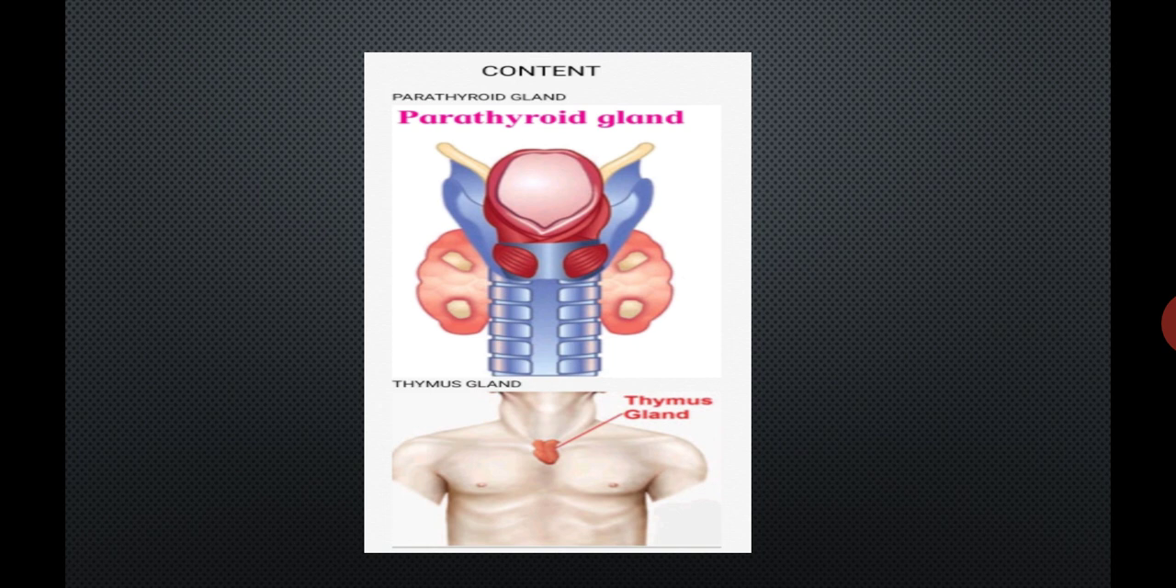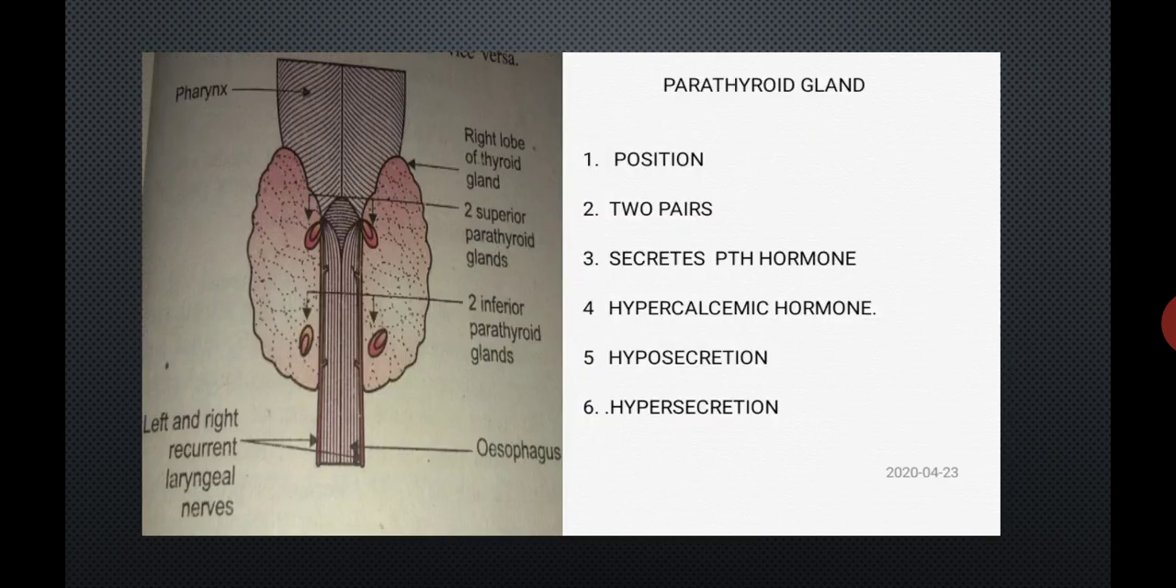the parathyroid gland and the thymus gland. So students, our today's lecture content is parathyroid gland and thymus gland. Let's see about the first endocrine gland, which is the parathyroid gland. By using these points, you can give an explanation of your parathyroid gland.